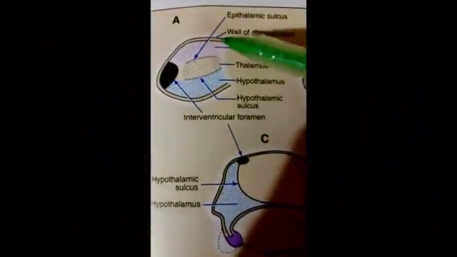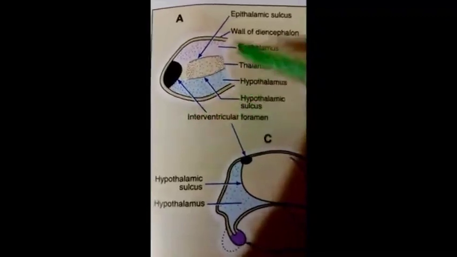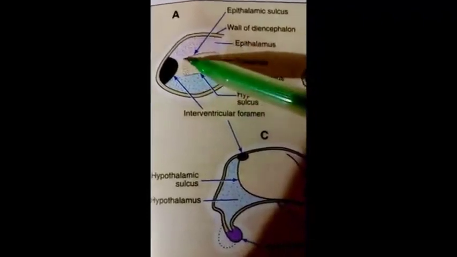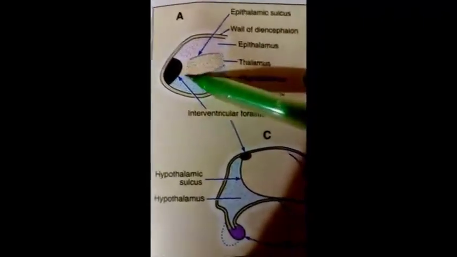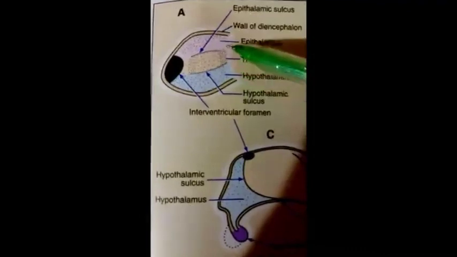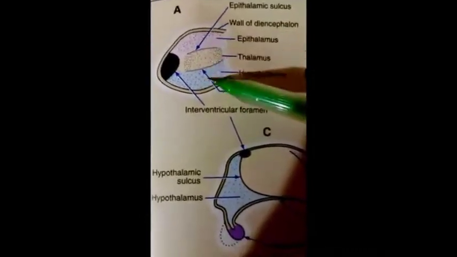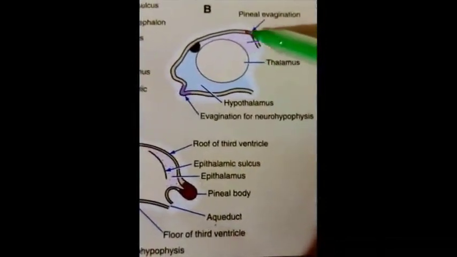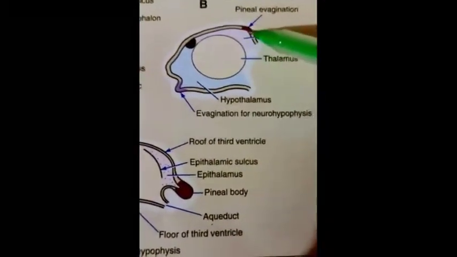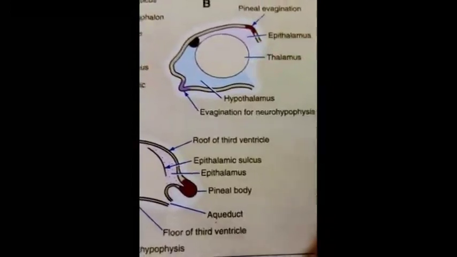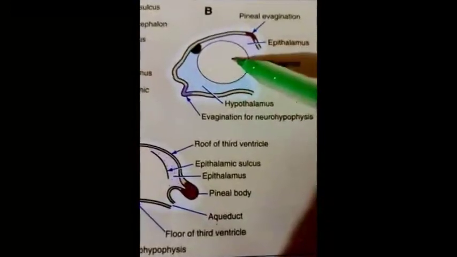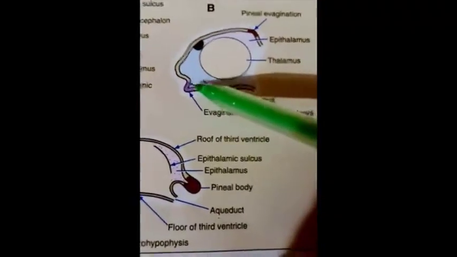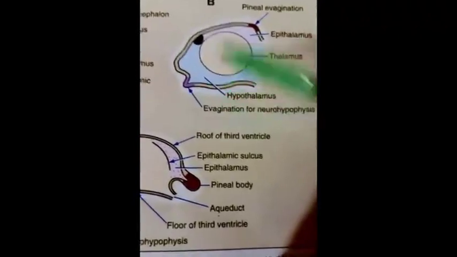This is the diagram showing the lateral wall of the diencephalon, and it is divisible into three areas by the appearance of two sulci, the epithalamic sulcus and hypothalamic sulcus, and the three areas are the epithalamus, thalamus and hypothalamus. The epithalamus on further growth is represented by the pineal body and habenular nucleus. The thalamus gets larger in size, and the part below the hypothalamic sulcus forms the hypothalamus.